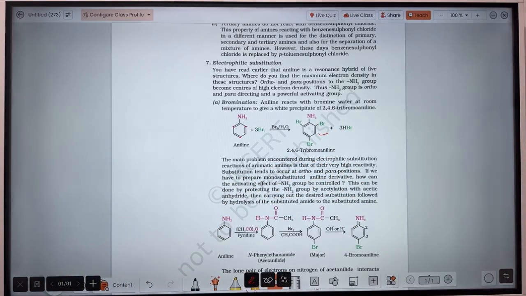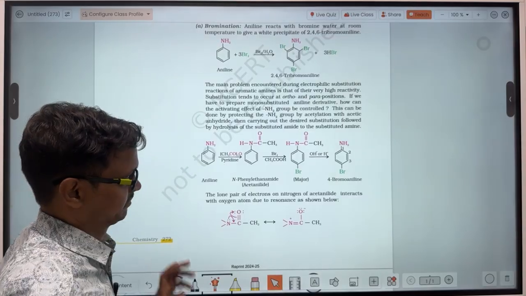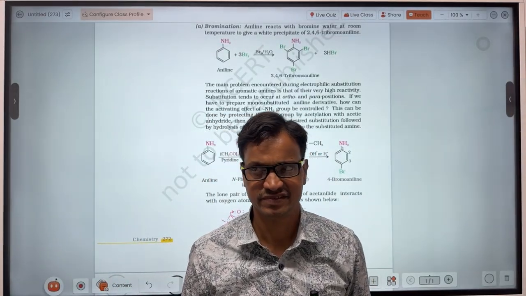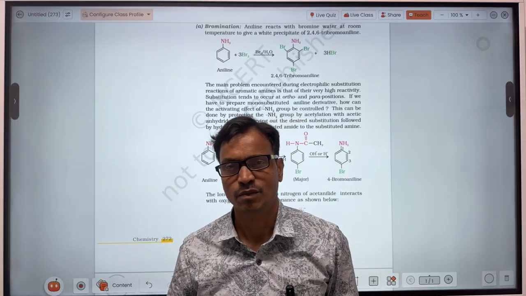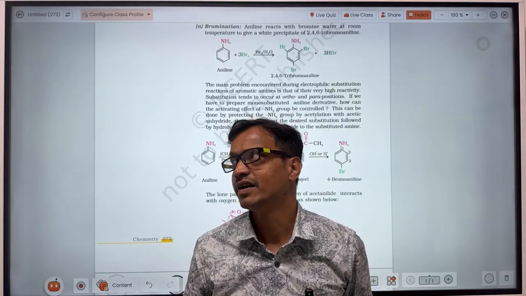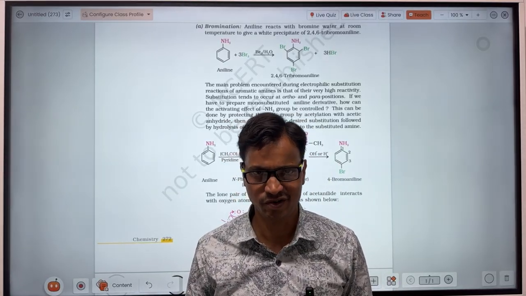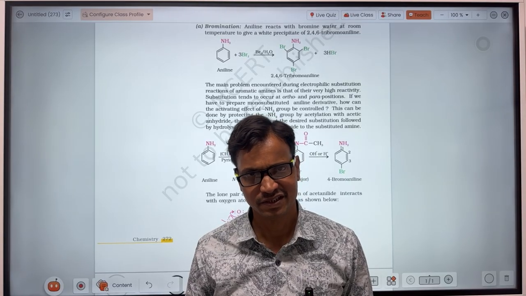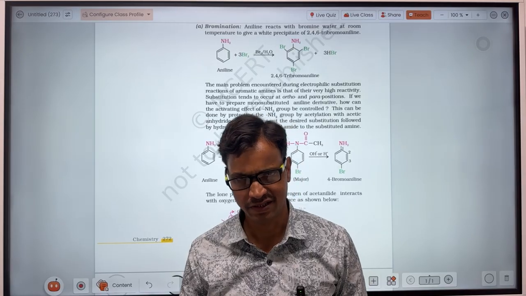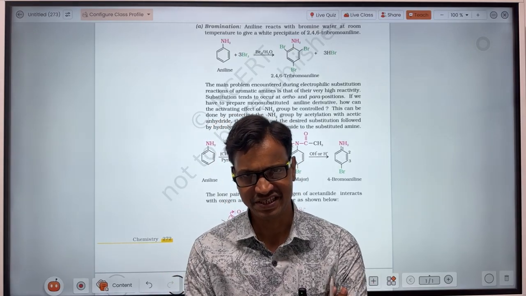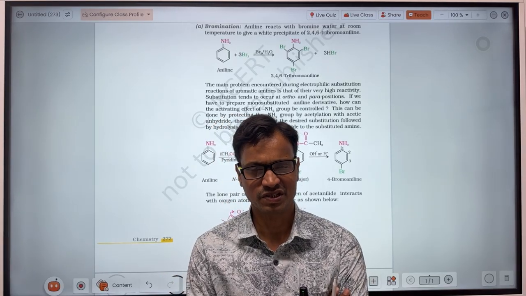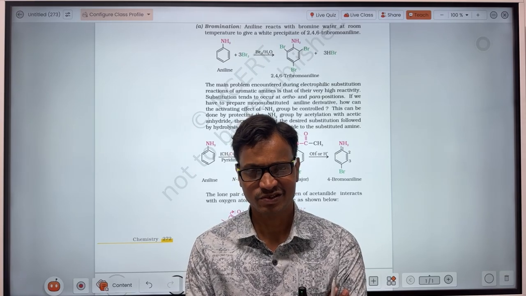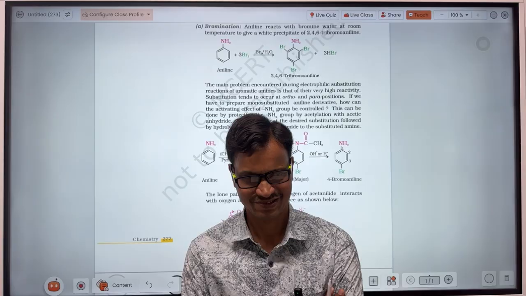Now, if you want to prepare mono-substituted bromoaniline, you will have to involve the lone pair of electrons on the nitrogen atom in bond formation, or in other words, decrease the electron cloud density at the nitrogen atom. So how will the electron cloud density decrease?